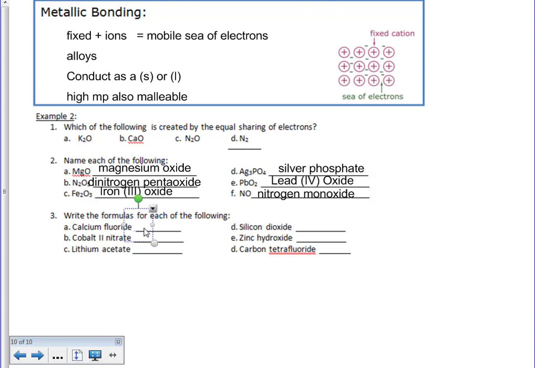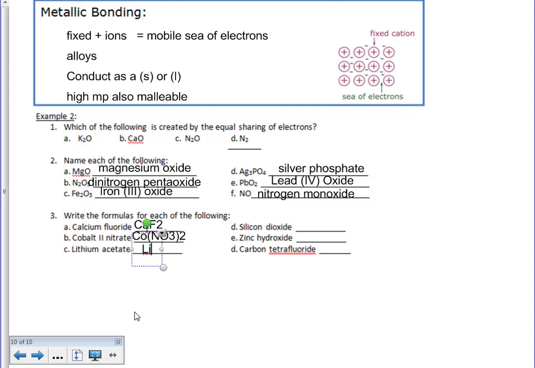So writing the formula for each of the following, I have calcium fluoride, so I know that's going to be Ca. Ca has a +2 charge, fluorine has a -1, therefore I'm going to have to have 2 of those fluorines. That should be a subscript there. Next I have cobalt 2 nitrate. Cobalt I know is Co, and I have a nitrate, so NO3. Since cobalt is a positive 2 and nitrate is a negative 1, I must have 2 nitrates there.